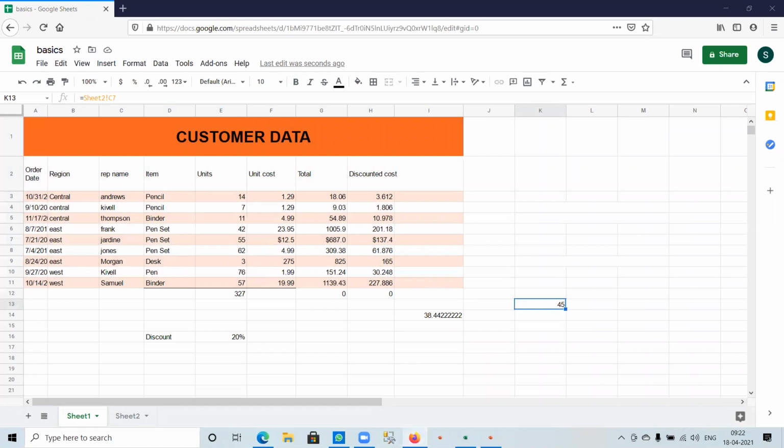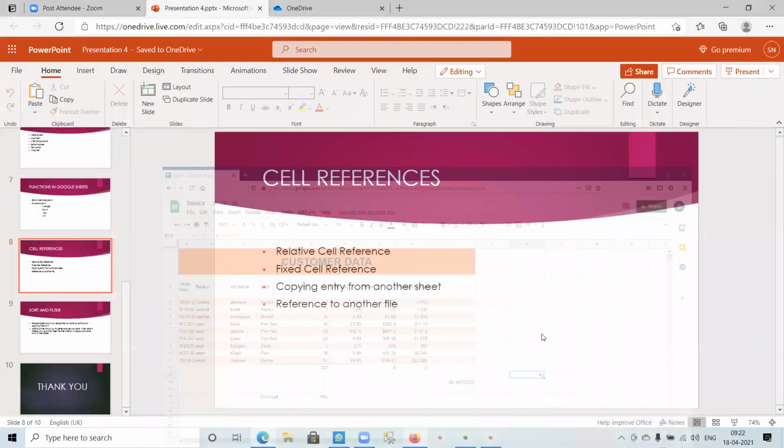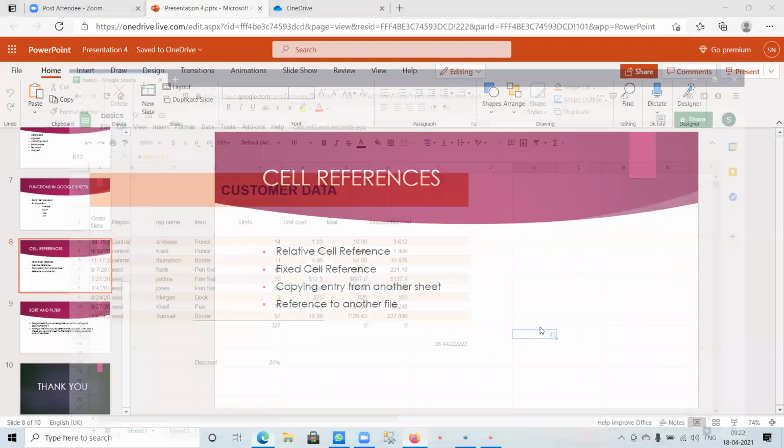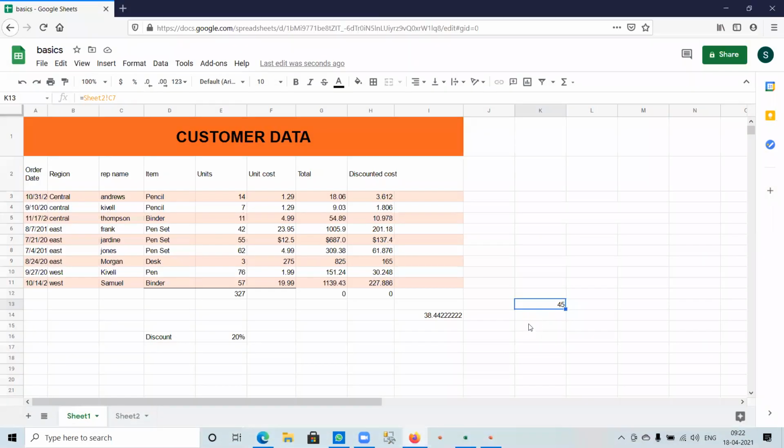And the next is reference to another file. Reference to another file means if we need to open another spreadsheet while we are using this sheet, we use the import range function.